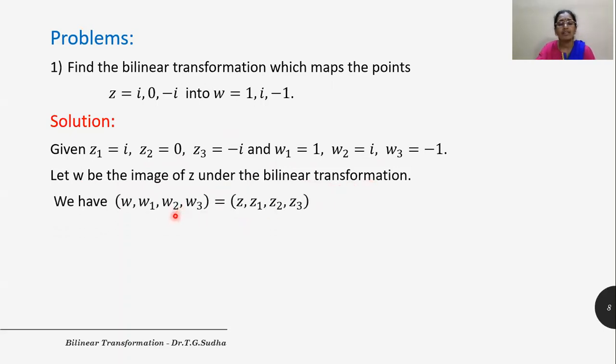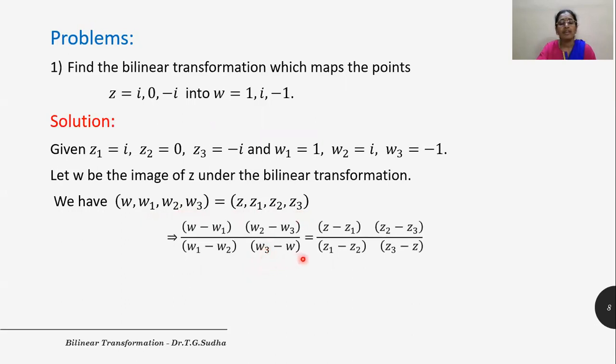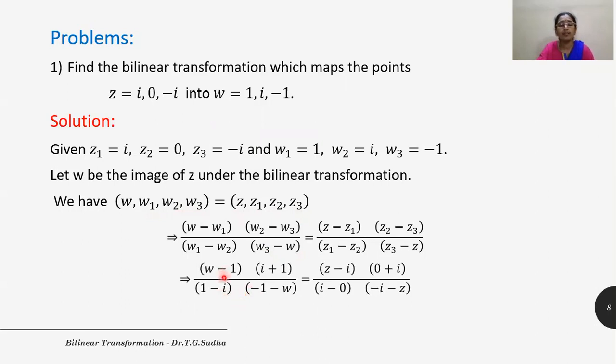Now the cross ratio of the images is equal to the cross ratio of the points under the bilinear transformation. So let us take (W, W1, W2, W3) equal to (Z, Z1, Z2, Z3). If we put it in the form of a ratio, we get this ratio. So let us substitute the values. We get (W minus 1) into (i plus 1) divided by (1 minus i) into (minus 1 minus W) equal to (Z minus i) into (0 plus i) divided by (i minus 0) into (minus i minus Z).